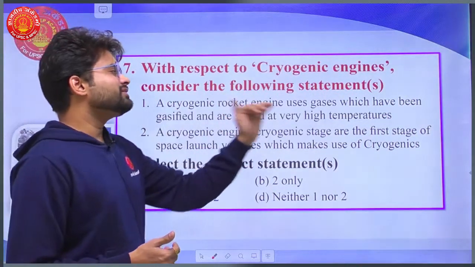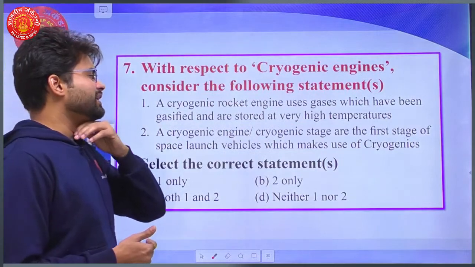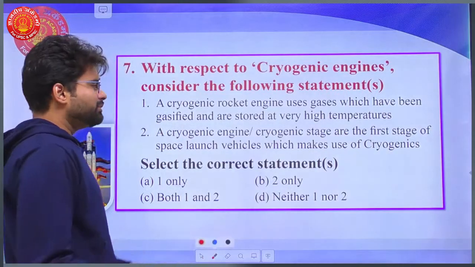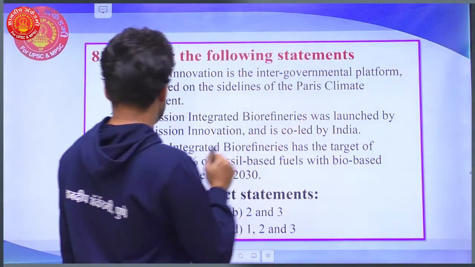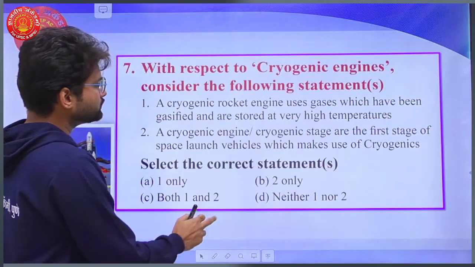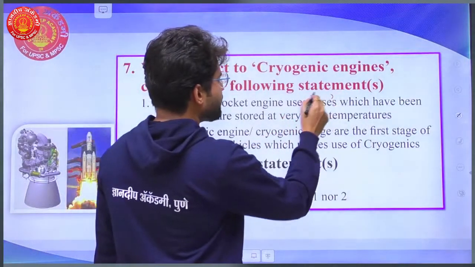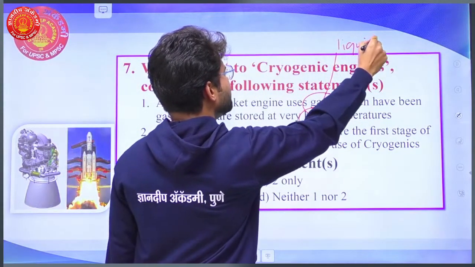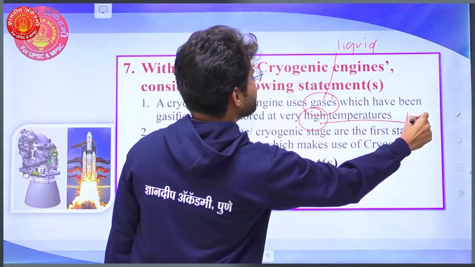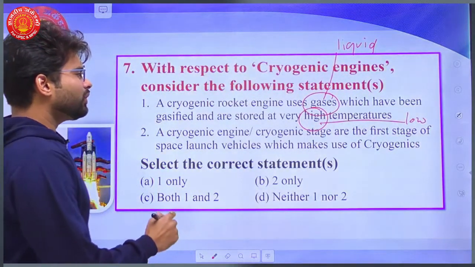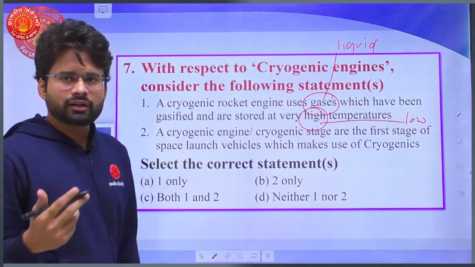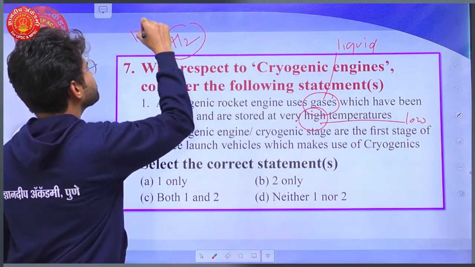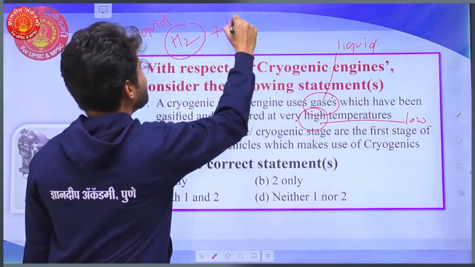So a cryogenic rocket engine uses gases which have been gasified and are stored at very high temperatures. So the complete statement is wrong. Basically they are in liquid stages, liquid and not high, by the way. So the word should be liquid and at very low temperatures. And the fuels they use are liquid hydrogen plus liquid